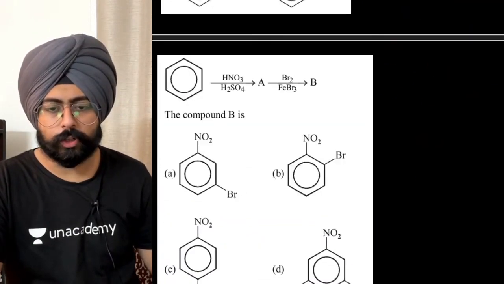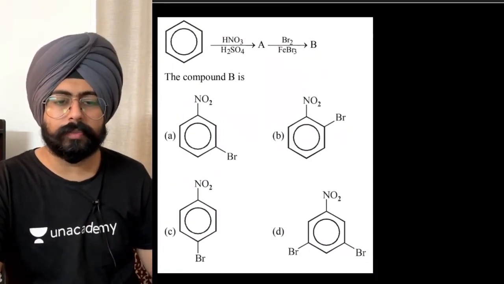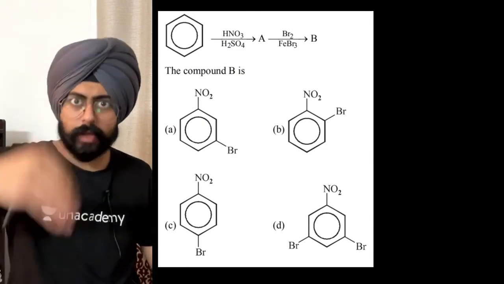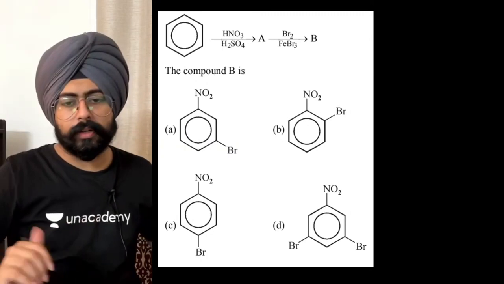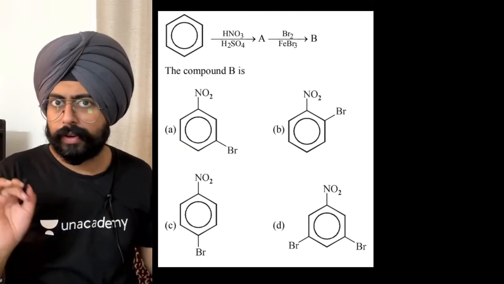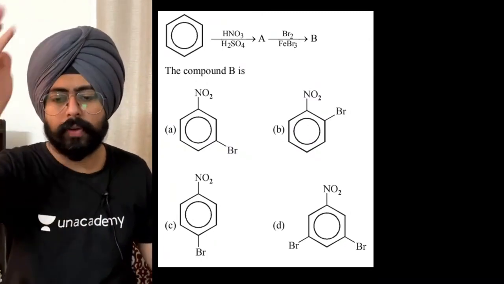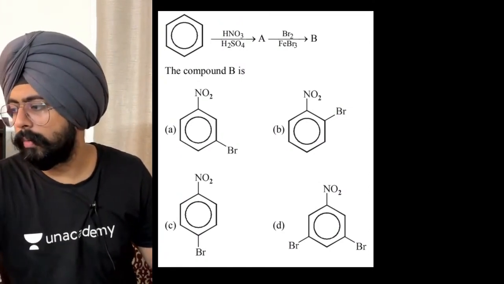ठीक है, बढ़िया. चलो. Now let's do this question. फटाफट से बताओ. Very simple question. There is multiple substitution being done. One substitution and another substitution. So first one, I'm pretty sure you're able to know what it is. Nitration. Second one is bromination. Tell me what should be the major product over here.